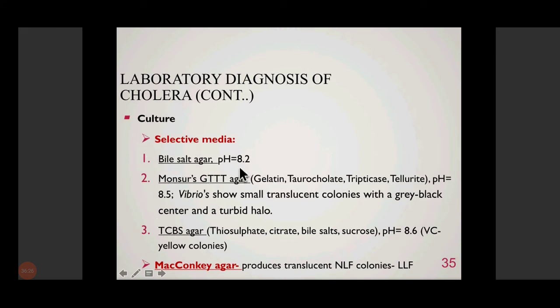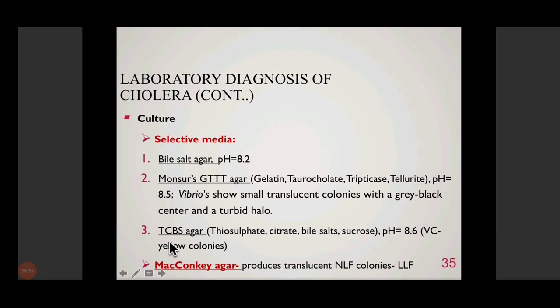On bile salt agar, I missed that earlier, absolutely transparent colonies grow, which are sometimes called oil drop appearance because they resemble a drop of oil. They are so transparent. Then on TCBS, they form yellow colonies because TCBS has a sugar, sucrose, and Vibrio cholerae is able to ferment sucrose, so it produces yellow colonies.